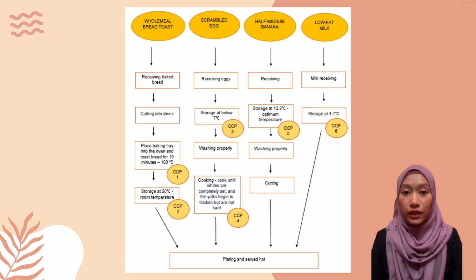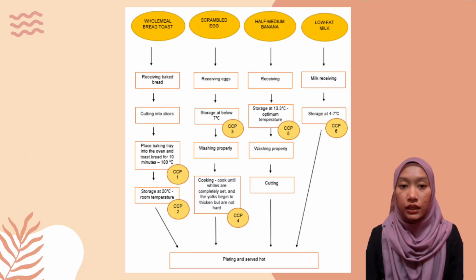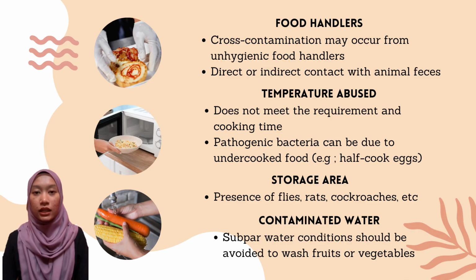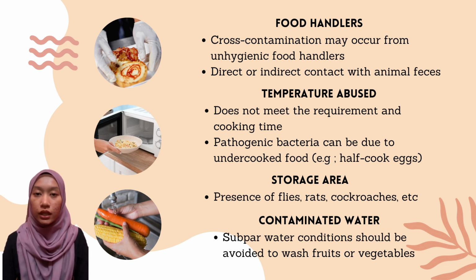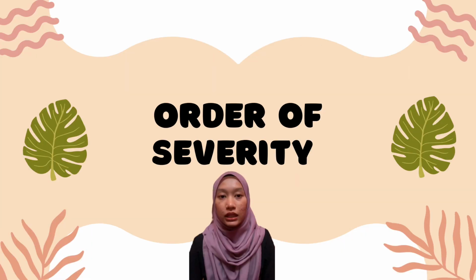So, as we can see, there are 6 main CCP in the flowchart. All these CCPs most likely involve temperature and time. So as you can see, here are the risk factors for my chosen menu: food handlers, temperature abuse, storage area and also contaminated water.